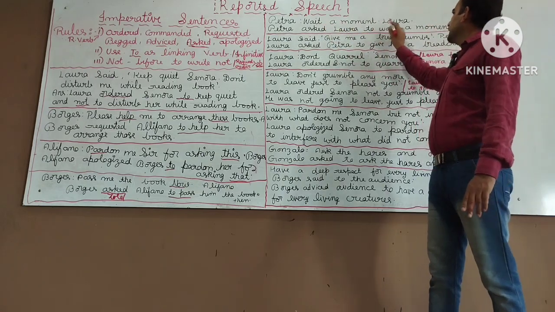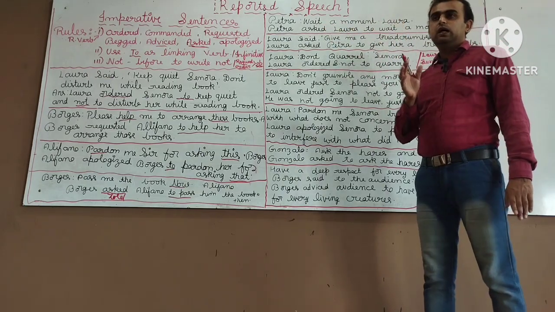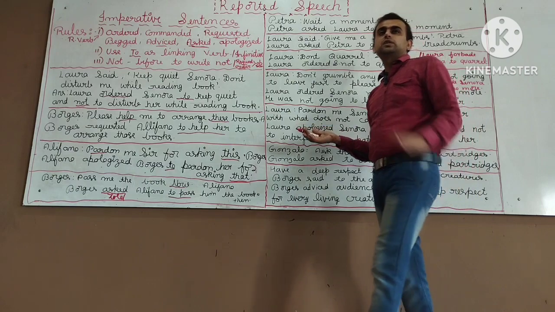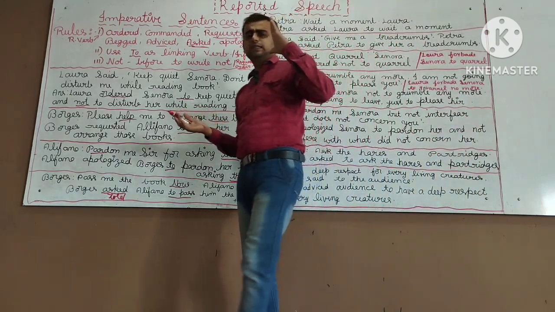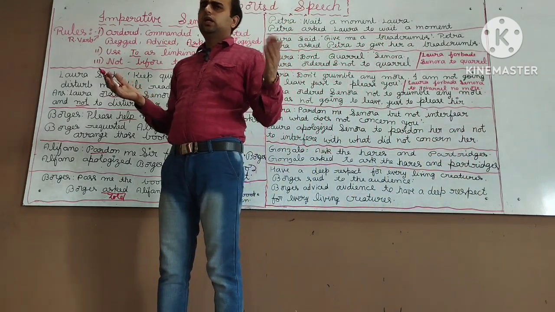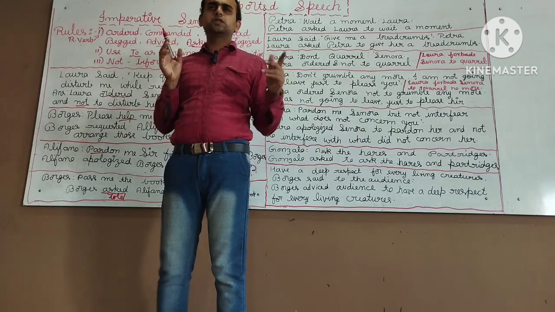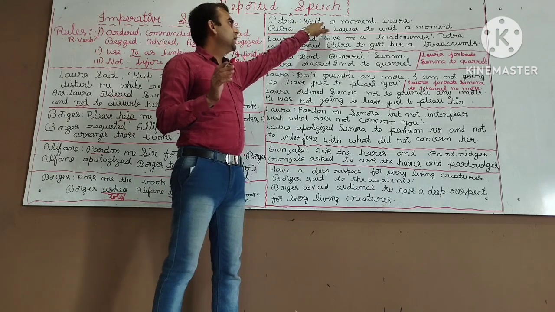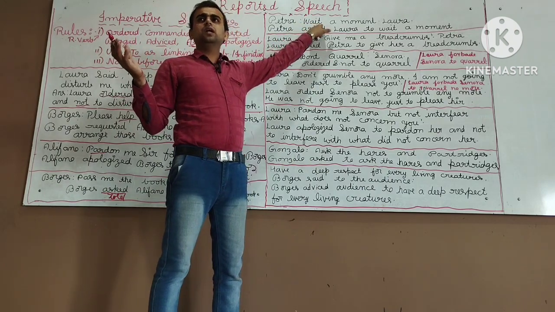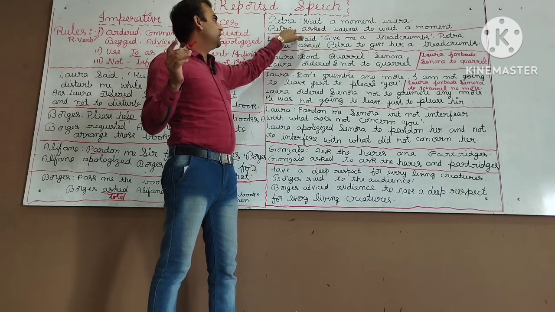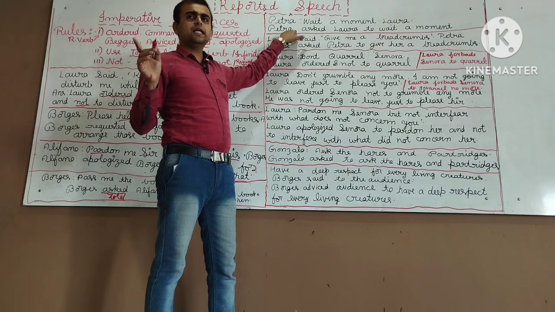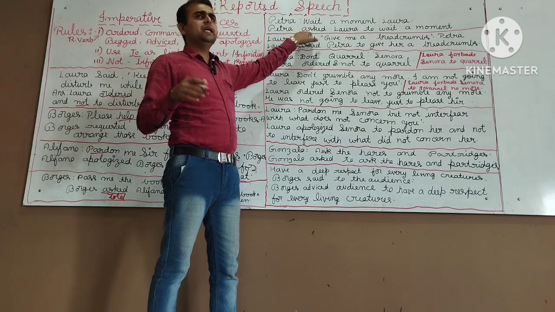Petra: "Wait a moment, Laura." First we have to think what type of sentence it is. Is it a request? May not be. We can write request, but for a request mostly we have to use please. Okay, it is not a request, it is not an order, is it? So how do we convert it? If it is not a request, not an order, then it may be a statement.